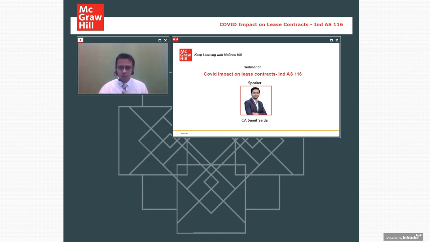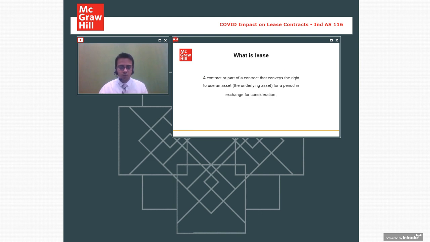If I talk about the very first point, what do we mean by lease? Indian Accounting Standard 116 is necessary for the accounting of leases.